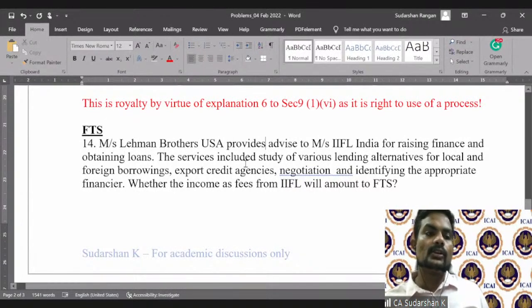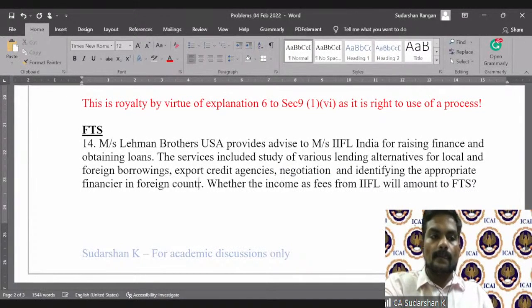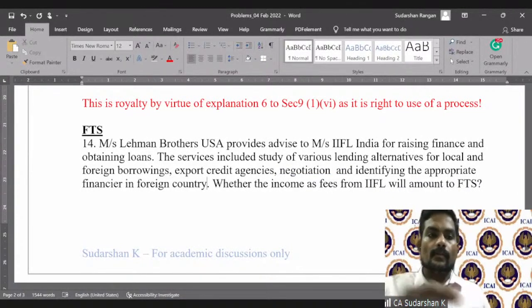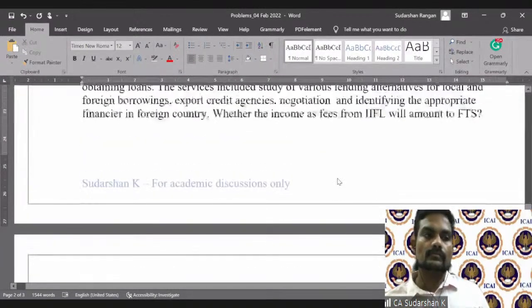The services included study of various lending alternatives for local and foreign borrowings, export credit agencies, negotiation, and identifying an appropriate financier in a foreign country. The question is whether the income as fees from IIFL will amount to fees for technical services.